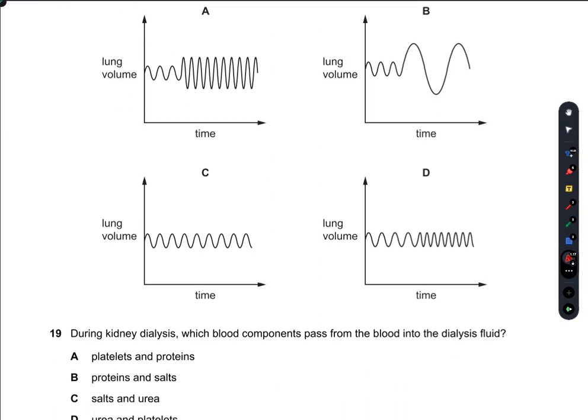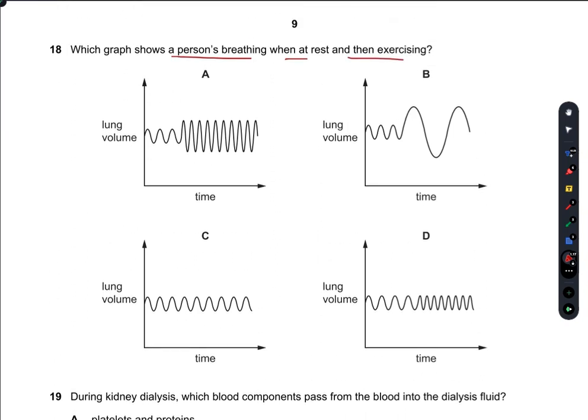So it would not be the graph in C, because the lung volume remains the same despite that he starts to do exercise. Similarly in B, the lung volume is not increasing here. So in D, sorry, the lung volume is not increasing. However, the rate at which the lung volume completes its one cycle is increasing. But this does not support the notion that volume of lung increases when we increase the rate of heartbeat. So D is also incorrect.